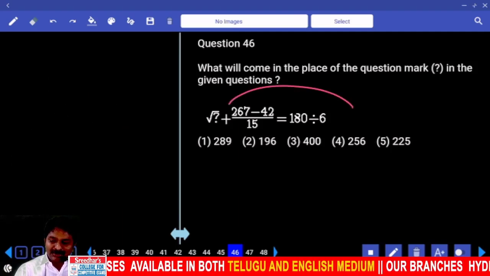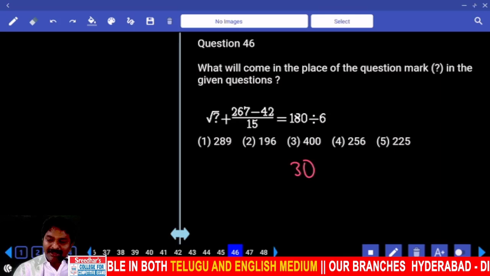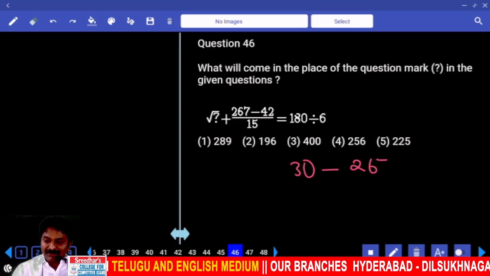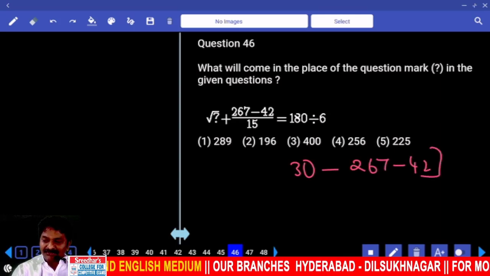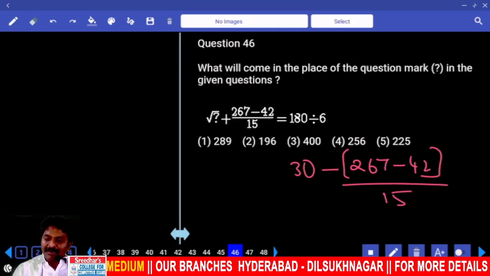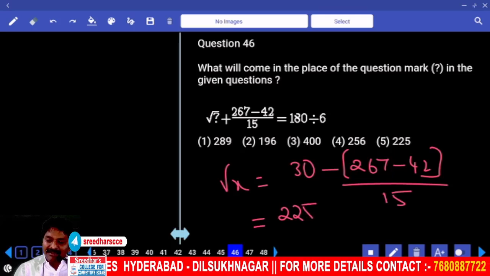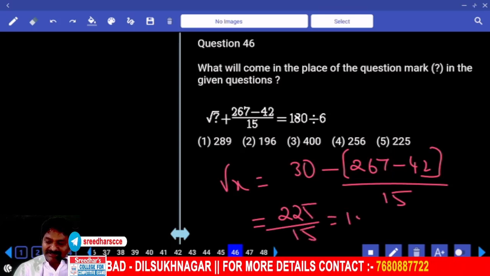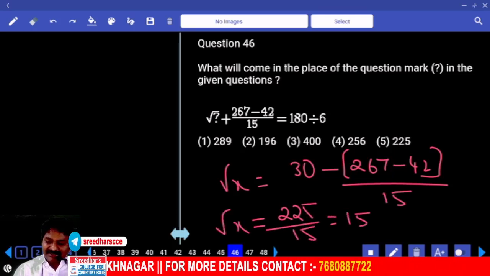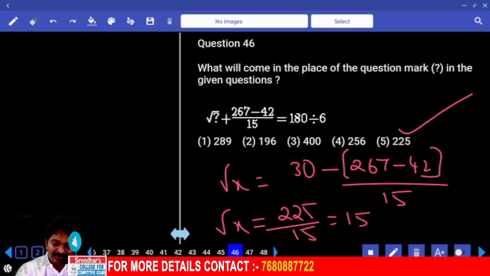This number goes to the other side. So it becomes 30 minus 267 minus 42 divided by 15. Correct on the answer. 225 divided by 15, which is 15. Root x is this much. X is equal to 15 square, 225.